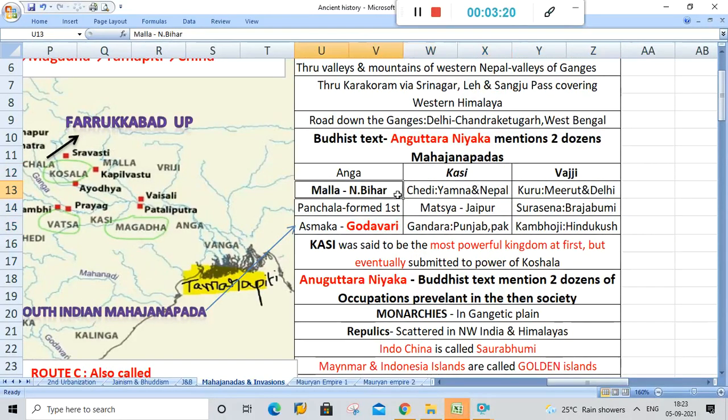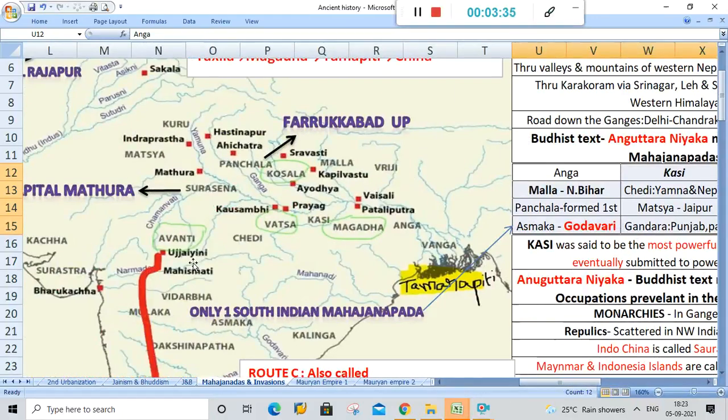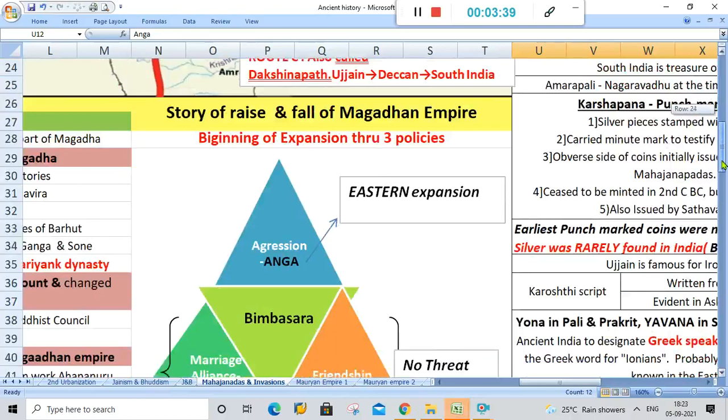Anga, Kashi, Vajji, Malla, Chedi, Kuru, Panchala, Matsya, Surasena, Asmaka, Gandhara and Kamboja. If you see here, Magadha is not mentioned. So you can say the 13th one is Magadha and 3 more might be somewhere here only. So let's study about the Magadhan Empire.